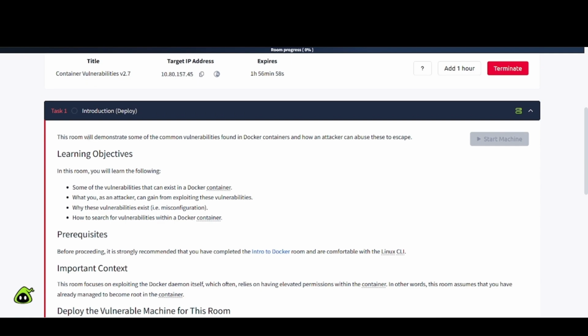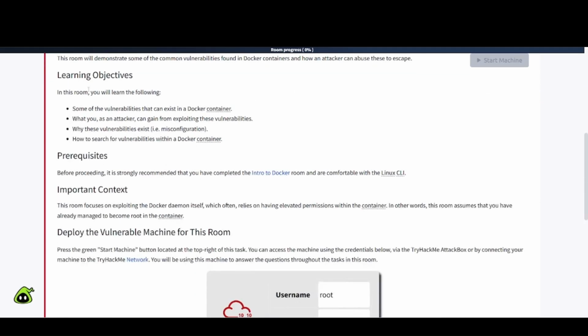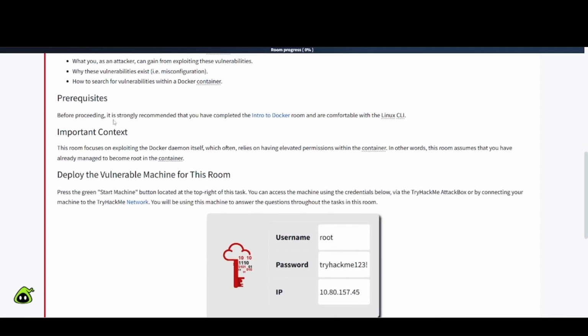Task 1, Introduction. This room will demonstrate some of the common vulnerabilities found in Docker containers and how an attacker can abuse these to escape. Learning objectives. In this room, you will learn the following: some of the vulnerabilities that can exist in a Docker container, what you as an attacker can gain from exploiting these vulnerabilities, why these vulnerabilities exist, i.e. misconfiguration, and how to search for vulnerabilities within a Docker container.